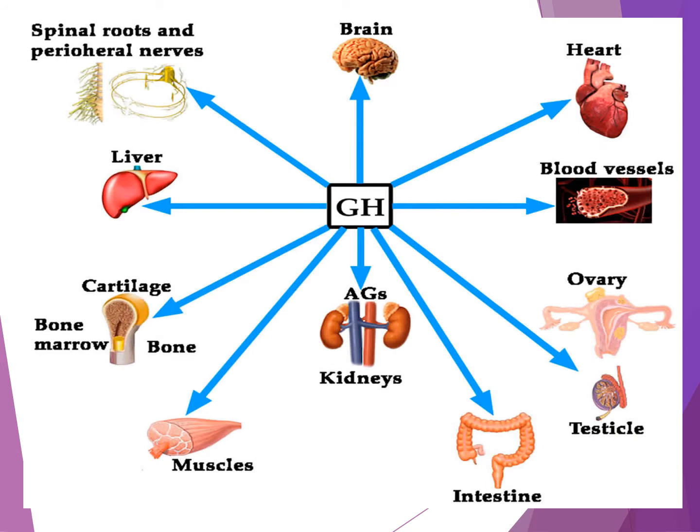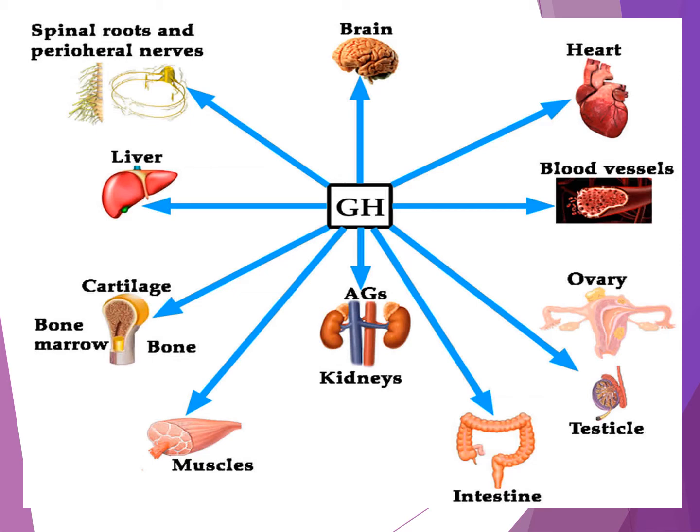Now we can see about growth hormone. What are the functions of growth hormone and from where is it produced? Growth hormone, also known as human growth hormone, is a peptide hormone. It stimulates growth, cell reproduction, and cell regeneration in humans and other animals. It causes growth of almost all tissues of the body that are capable of growing. So it is very important in human development. The level of growth hormone rises progressively during childhood and peaks during the puberty period.